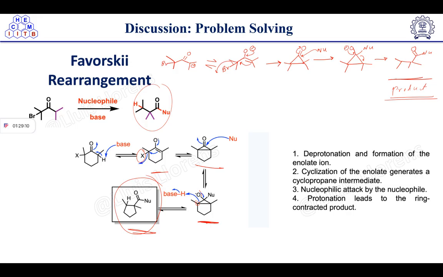So deprotonation and formation of the enolate ion is taking place, followed by cyclization of the enolate to generate a cyclopropanone intermediate. Then nucleophilic attack by the nucleophile, followed by protonation, leads to the ring contracted product. Okay.